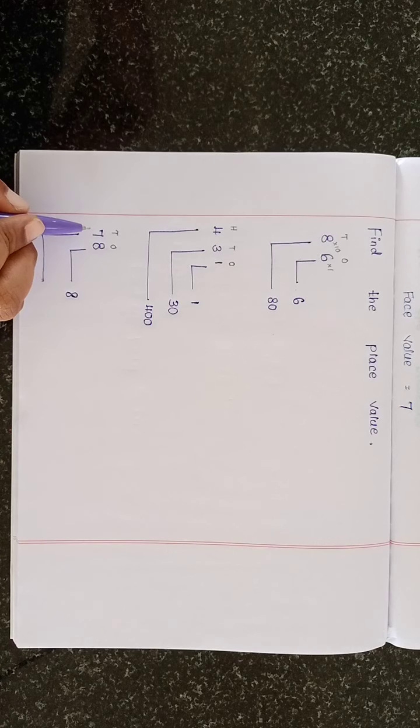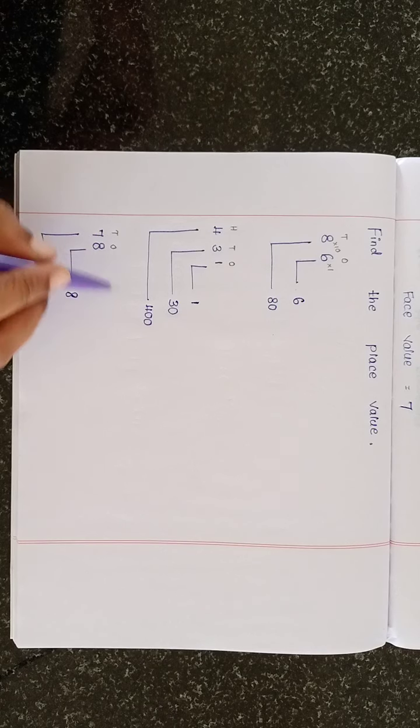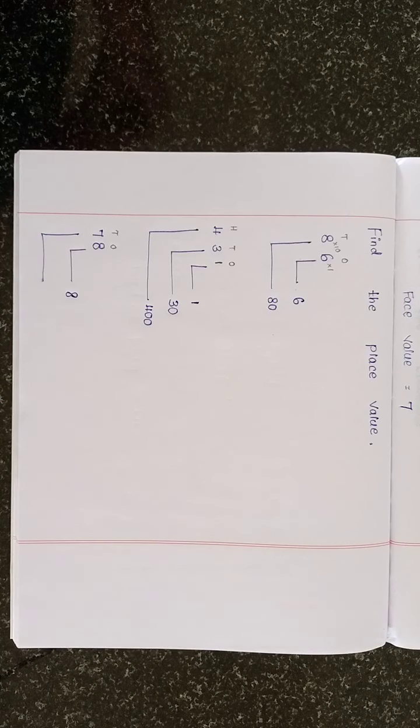Then 7 is in which place? Tens place. So we have to multiply by 10. 10 sevens are 70. You take and write the answer here, 70.